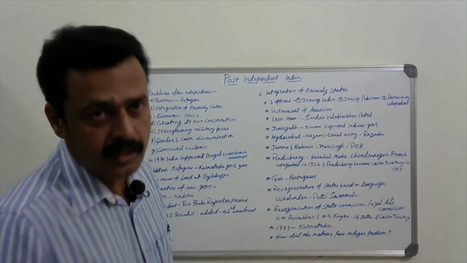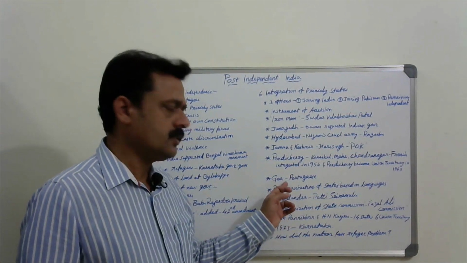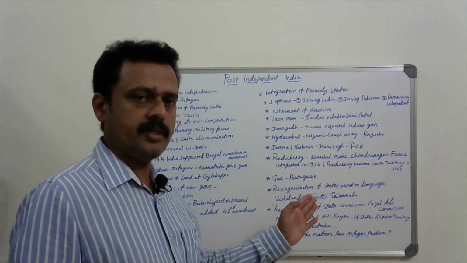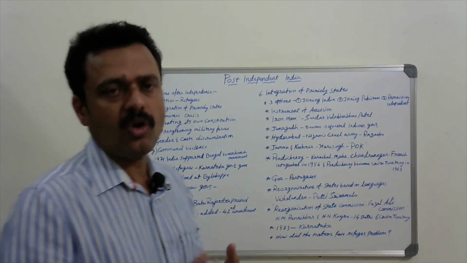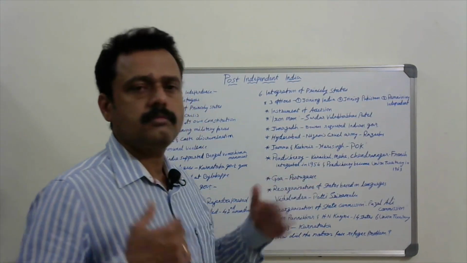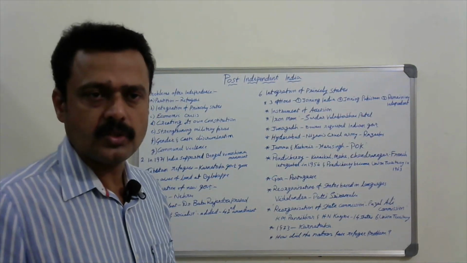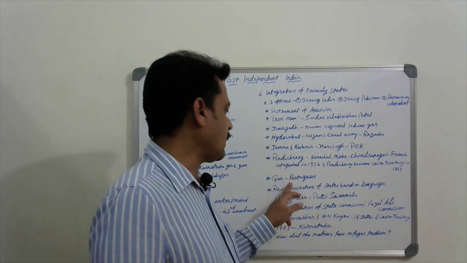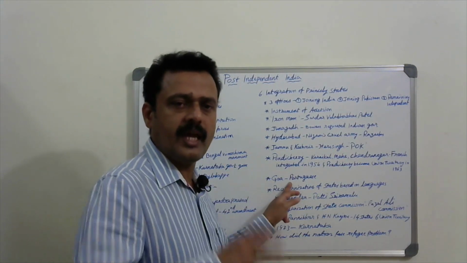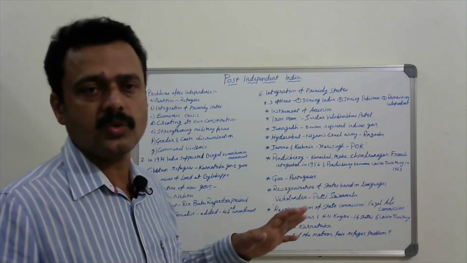Okay. And another state, Goa. Goa was under the control of the Portuguese. The Goan Liberation Army and the Goan Congress fought against them, made campaigns, and also organized strikes, and finally they became successful with the help of the Indian National Congress and also the Indian Army.